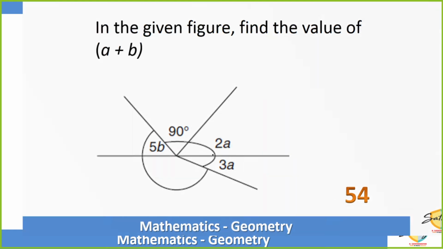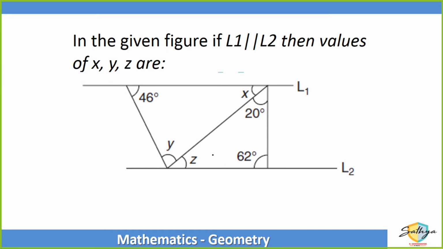Okay, let's go. Now in this figure, if L1 is parallel to L2, L1 is this line, L2 is this line, so if it is given that these two lines are parallel to each other, then what are the values of X, Y and Z? Yes, Namra, that's correct. In this example, if L1 is parallel to L2, what are the values of X, Y and Z?